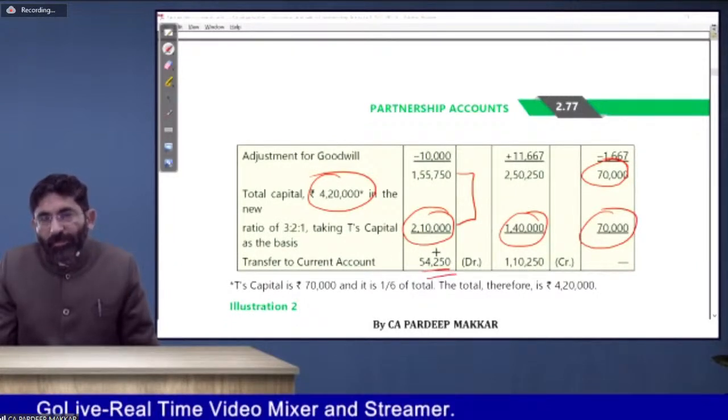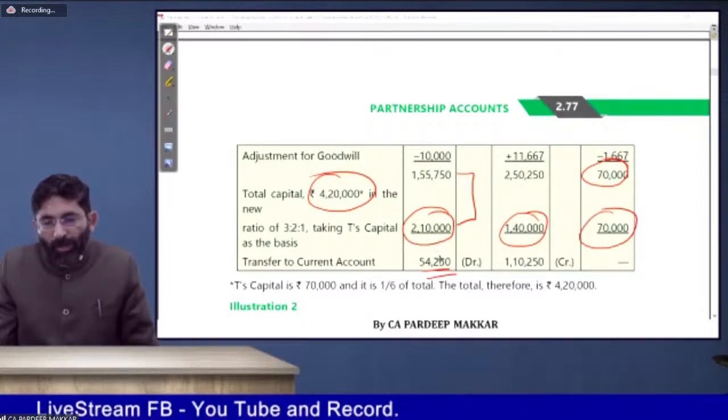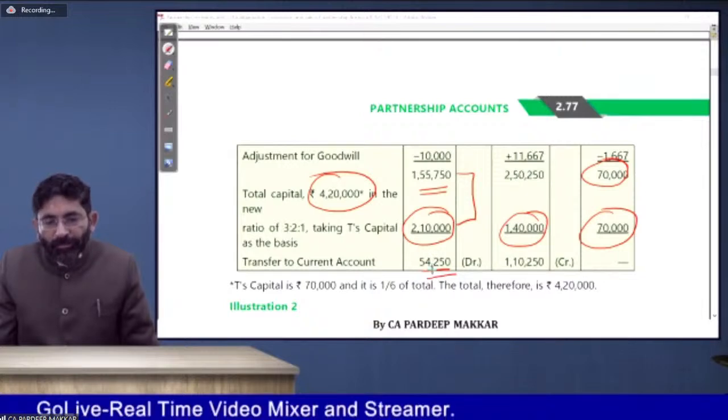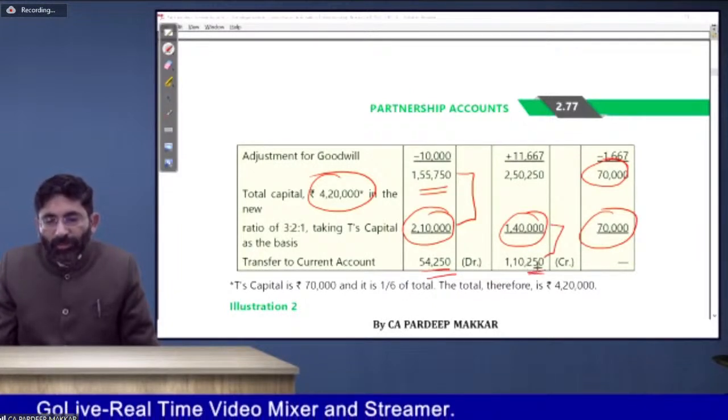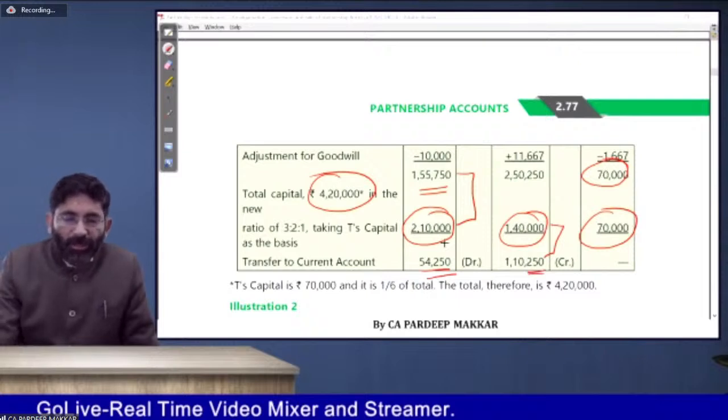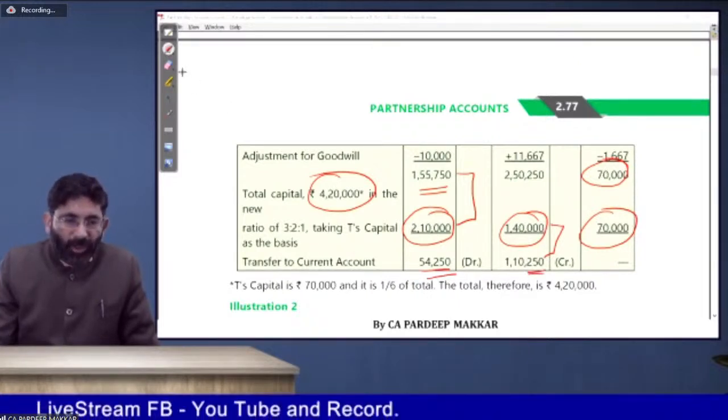This is the deficit that he has to bring, because his capital is 1,55,000. That has been transferred to current account, because in this case he says it is to be transferred to current account. 1,40,000 minus 1,10,000. He will also bring this amount, so it has been temporarily transferred to current account.